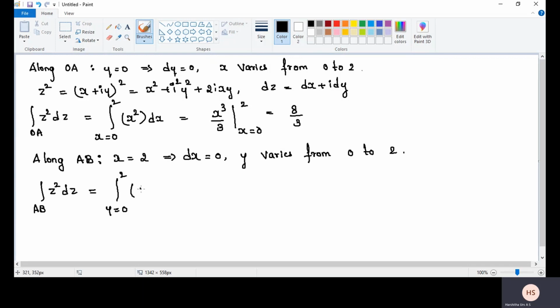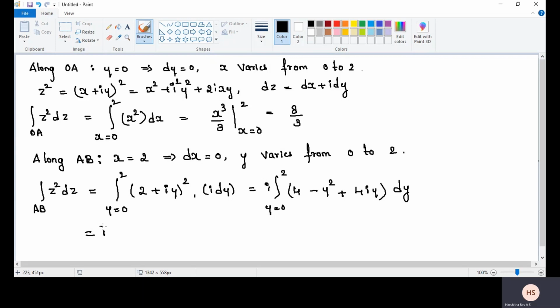Substitute x is equal to 2: (2 plus iy) whole square into dz, where dx is 0, i into dy. That is equal to the integral from y equals 0 to 2 of (4 minus y square plus 4iy), 2 twos are 4, 4iy, I will write i outside, into dy.